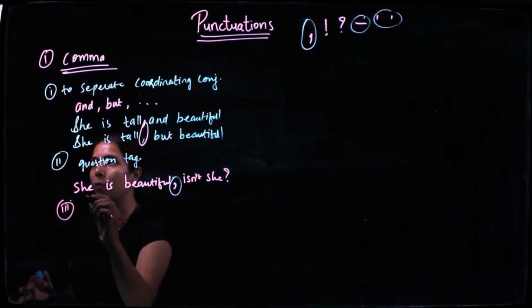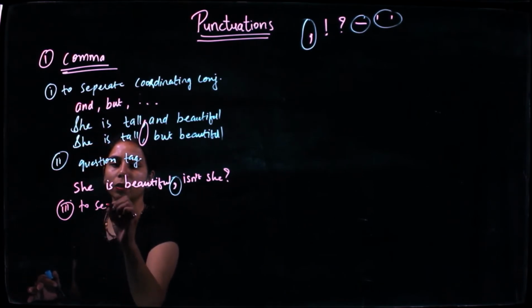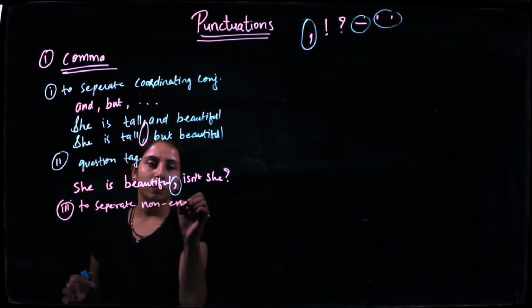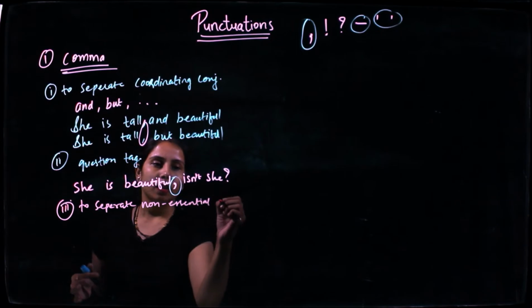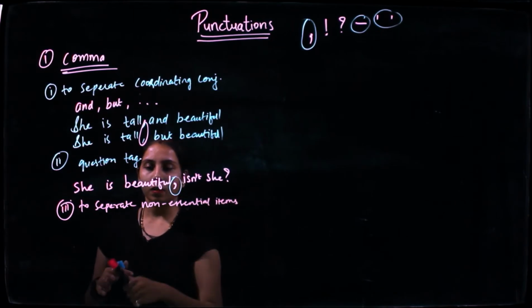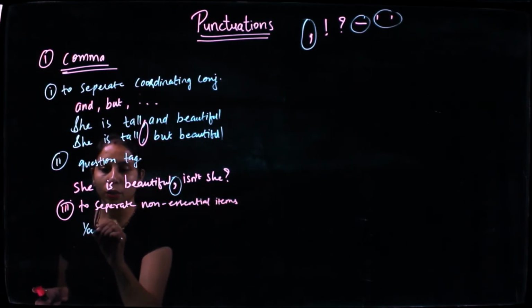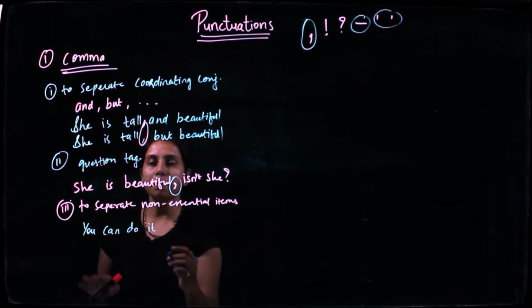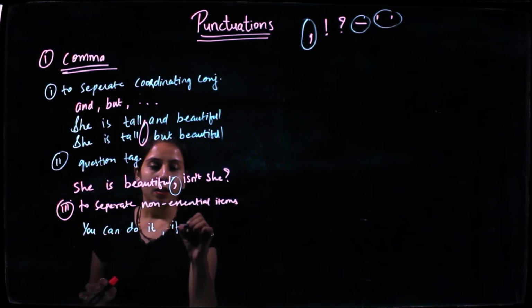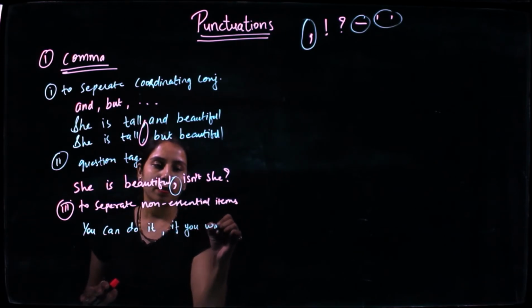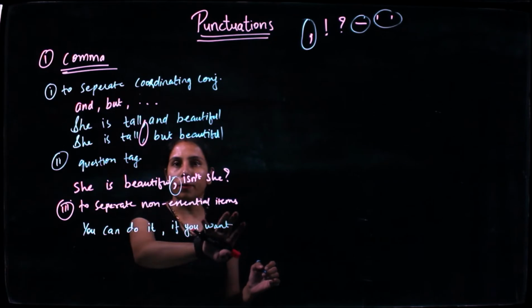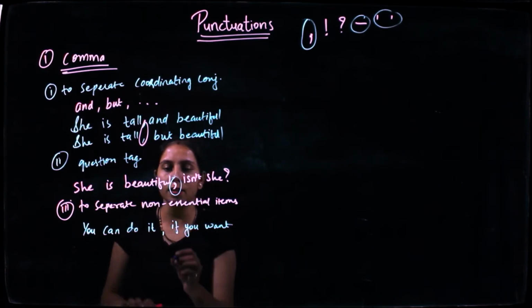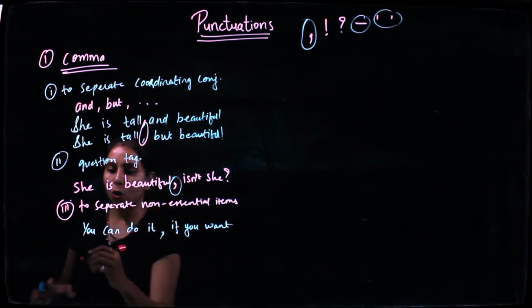So now let us talk about the third one, to separate non-essential items. You can do it. So this is the main thing I want to say, if you want. So I have added the non-important, non-essential part with commas. I have separated it from the main sentence. So that's where we can add a comma as well.